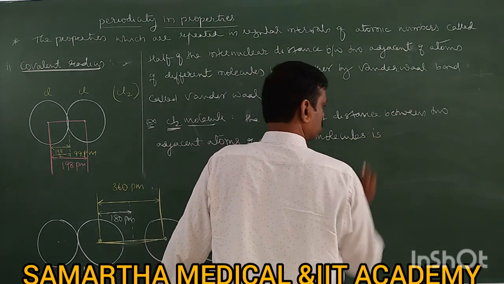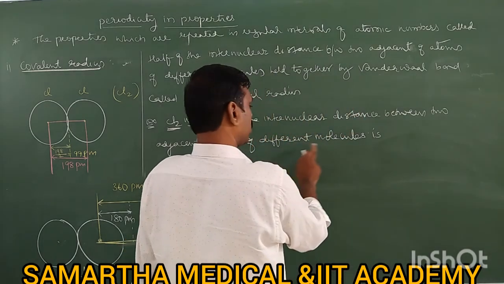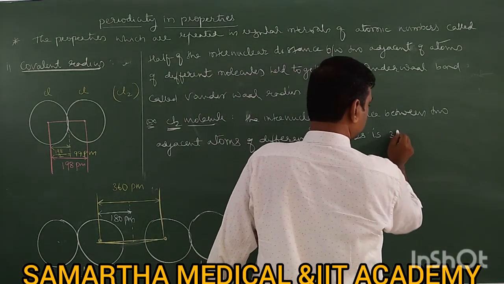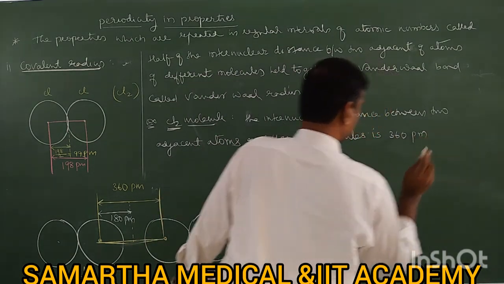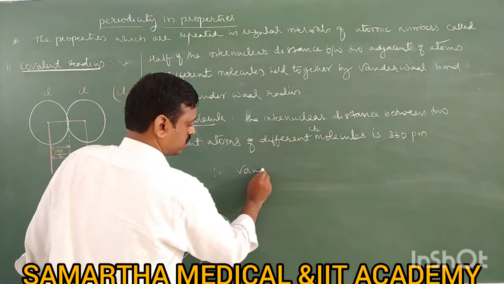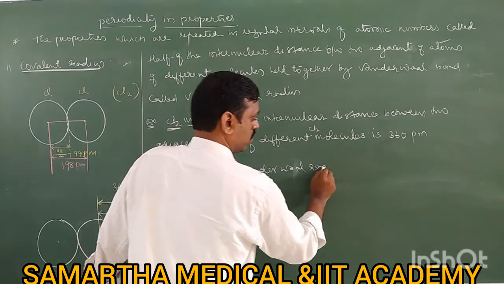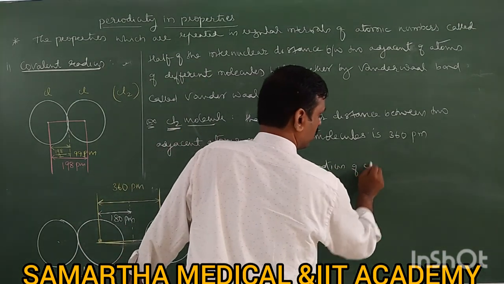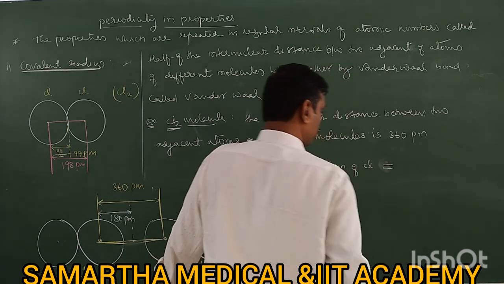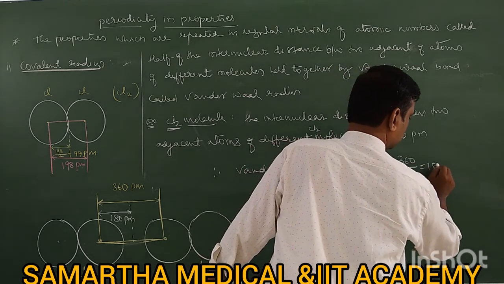For two different chlorine molecules it is 360 picometers. Therefore, the van der Waals radius of chlorine is equal to 360 divided by 2, which is 180 picometers.